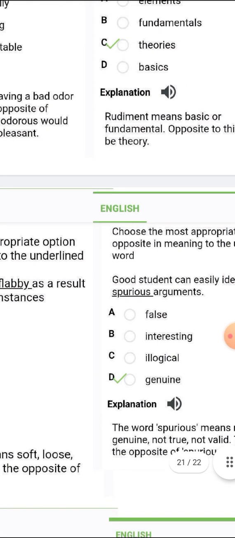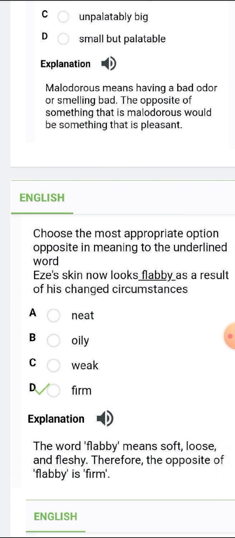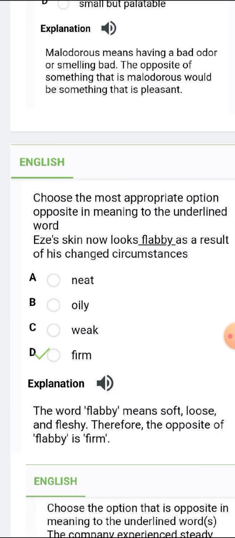So the next word there is flabby. Flabby is firm. The word flabby means soft, loose, and fleshy. So therefore the opposite of flabby is firm.